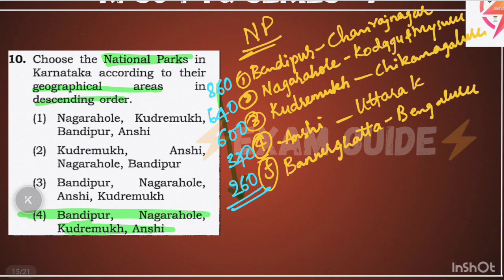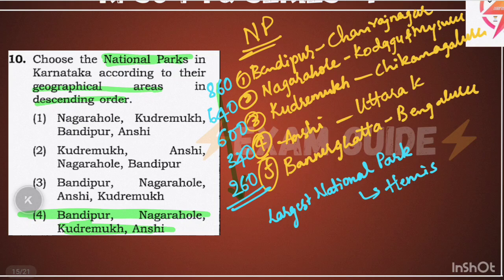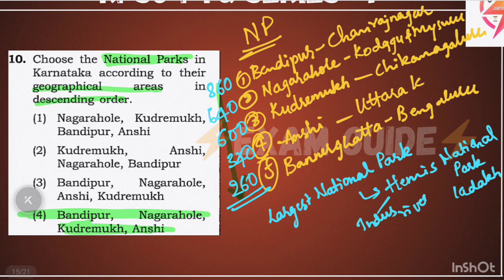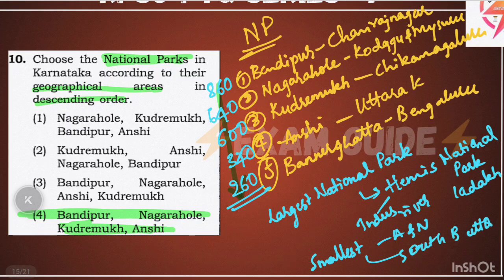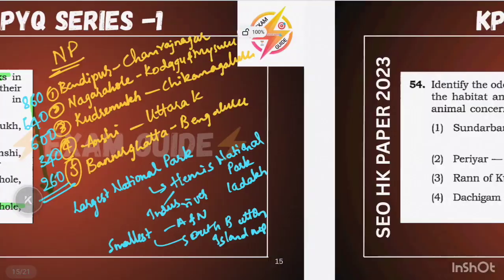parks. Which is the largest national park? It is Hemis National Park in Ladakh. The Indus River flows through it. The smallest national park is in Andaman and Nicobar. It is known as South Button Island National Park. This is the smallest and this is the largest. We will see the next question.